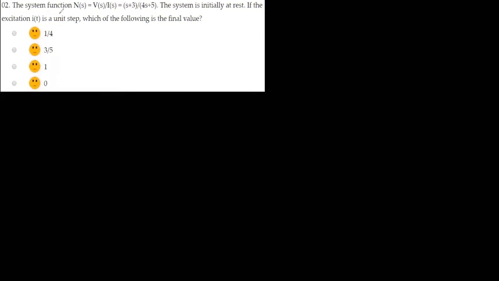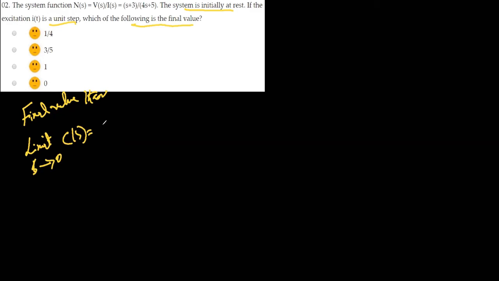Okay, next MCQ: the system function H(s) is equal to (s plus 3) divided by (4s plus 5). The system is initially at rest. If the excitation is a unit step, which of the following is the final value? So we need to find the steady state value. And as I already discussed, for the steady state value we apply the final value theorem, and that is equal to the limit as s tends to 0 of sC(s).